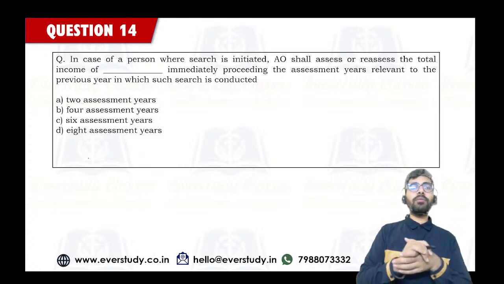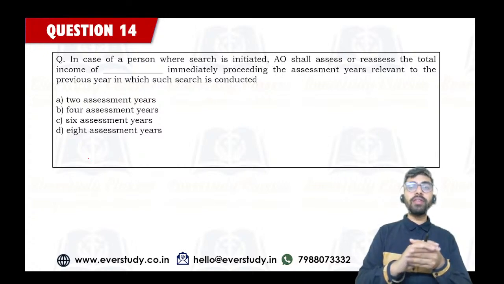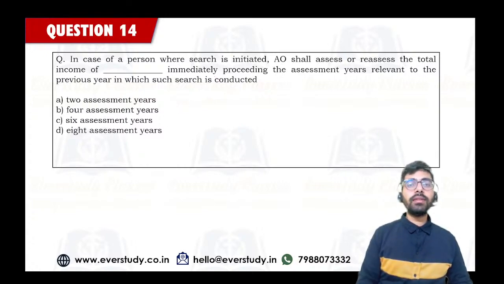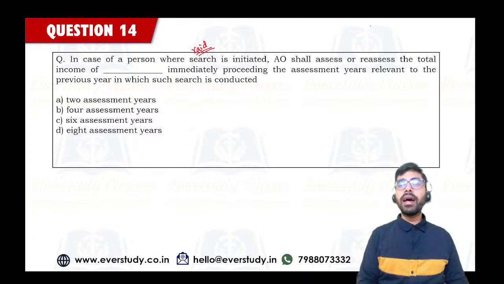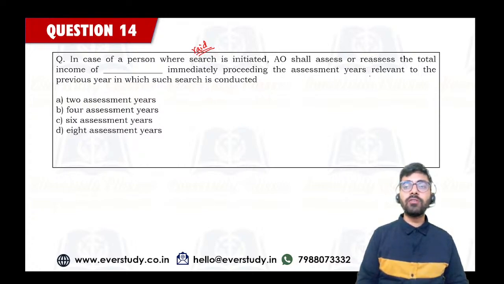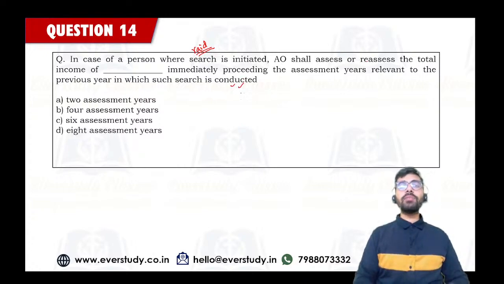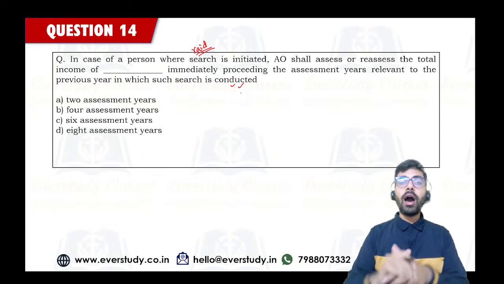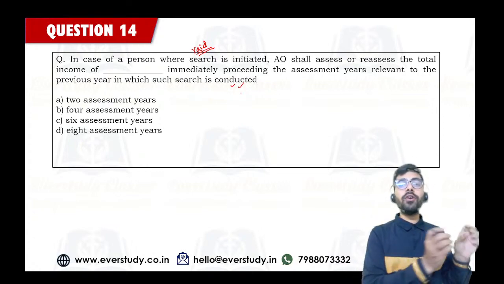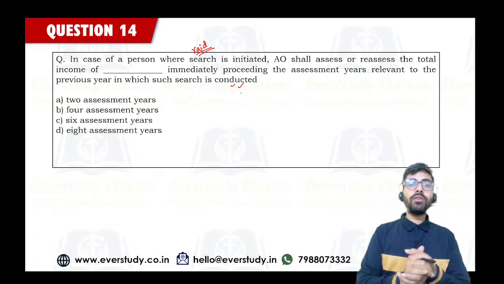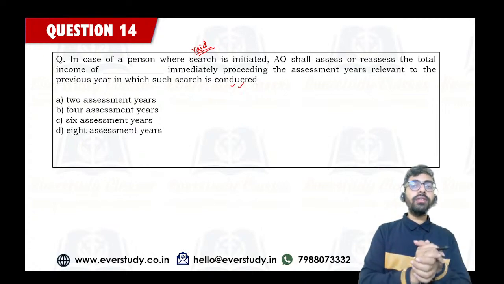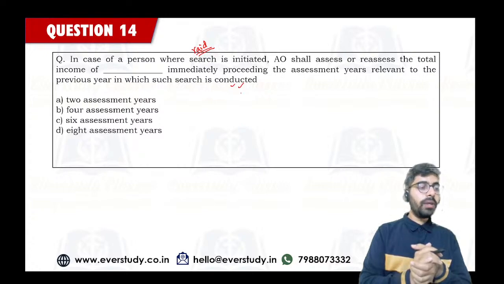Okay, so quickly let's come to the next one. In case of a person where search is initiated, search basically means जहां पे आपका raid हुआ है. Where search is initiated, assessing officer shall assess or reassess the total income of each of the assessment years immediately preceding the assessment year relevant to the previous year in which search is conducted. So raid के case में assessing officer is going to assess or reassess how many of your previous years? How many previous years is the assessing officer again going to check?